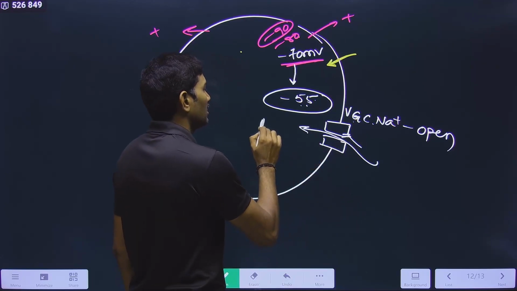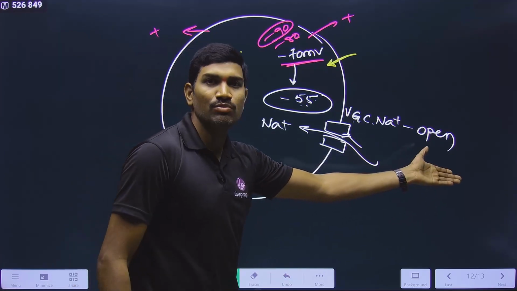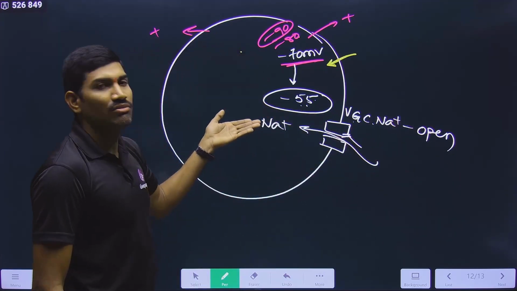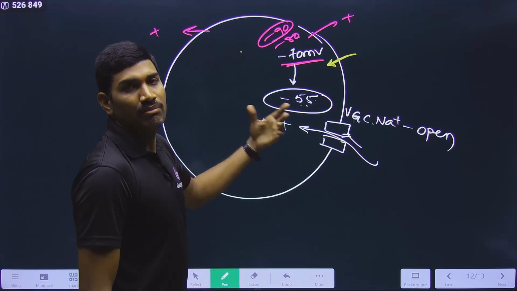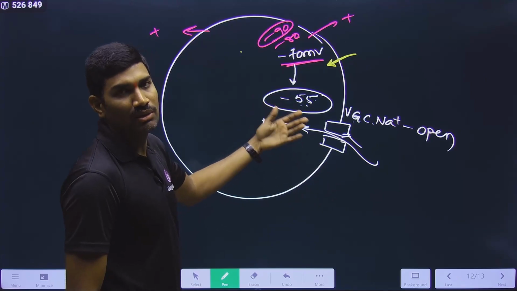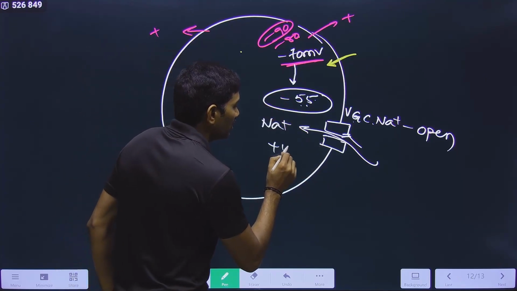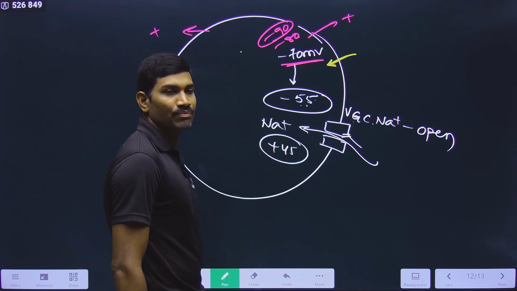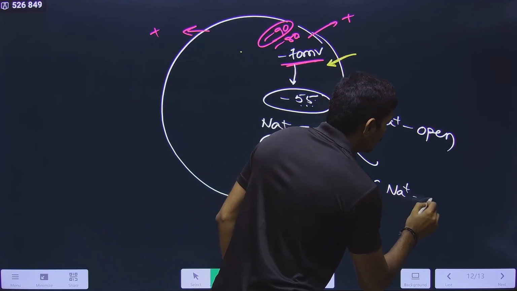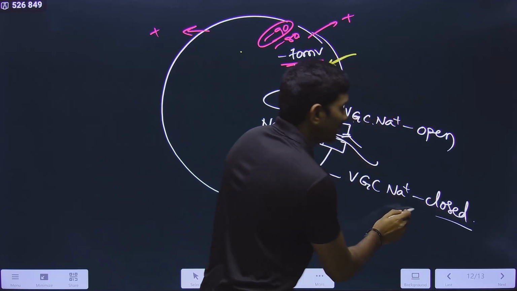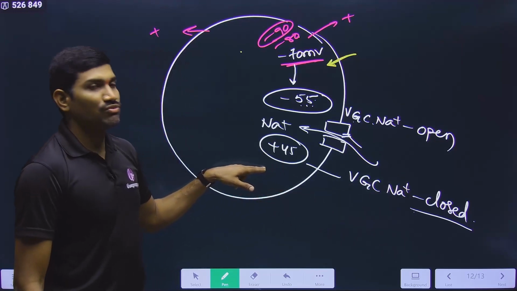Now Na plus channel means higher concentration to lower concentration. Na plus is more outside, right? Now it is going from higher to lower. Since plus is added, it goes minus 55, minus 50, minus 40, minus 30, minus 20, minus 10, 0, plus 10, plus 20, plus 30, plus 40, plus 45. Generally up to plus 45 it is going. Once it reaches plus 45, the voltage gated channel for Na plus will be closed.